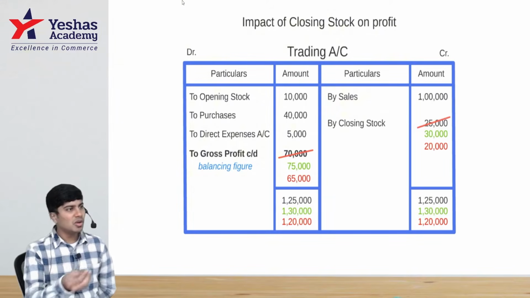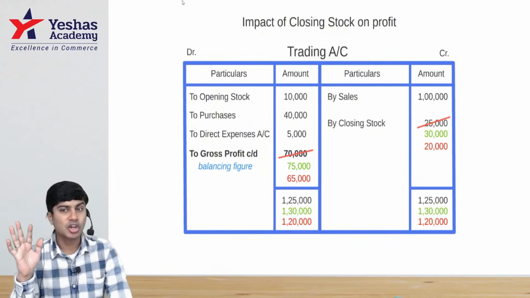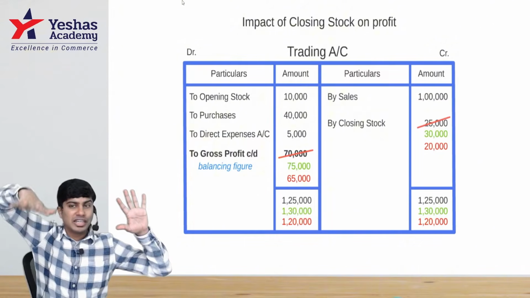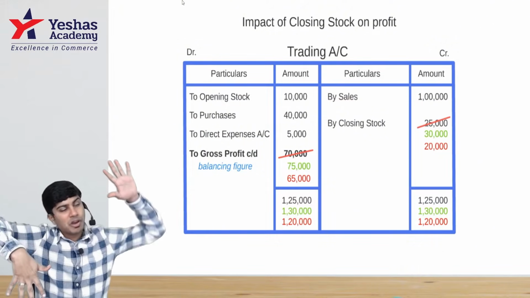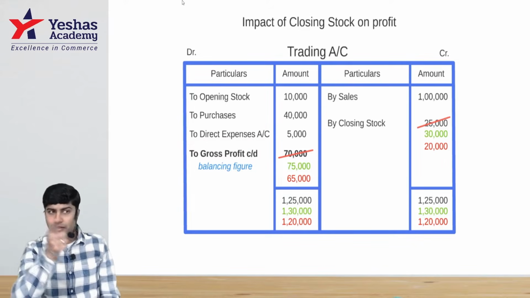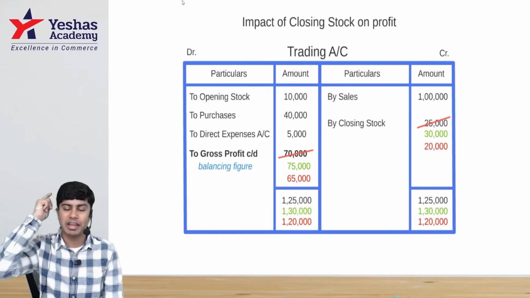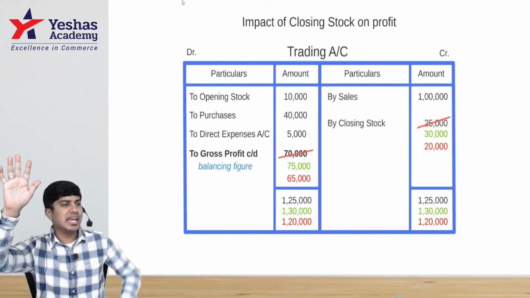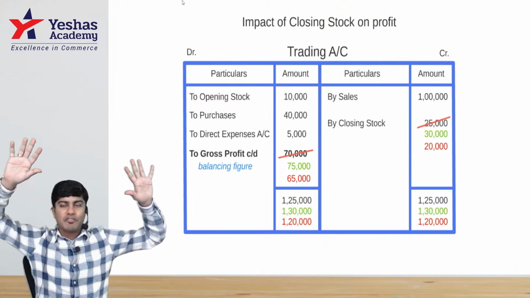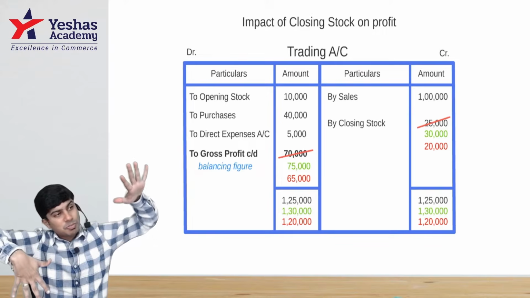So I just mentioned, if you increase the closing stock on the credit side by 5,000, gross profit will increase by 5,000. If you decrease the closing stock on the credit side by 5,000, gross profit will reduce by 5,000 on the debit side. I repeat, if you increase your closing stock on the credit side by 5,000, GP will increase by 5. If you decrease your closing stock by 5,000, your gross profit will reduce by 5.